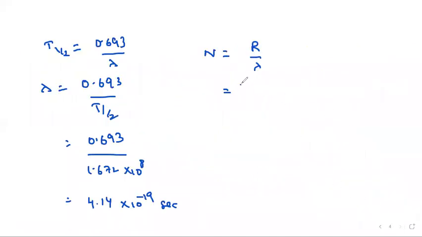It is very much easy to apply the formula, but calculation you have to do carefully. What is the lambda value? 4.14, approximate values you can take, into 10 power minus 19. So in that particular case, the ratio will give the answer.